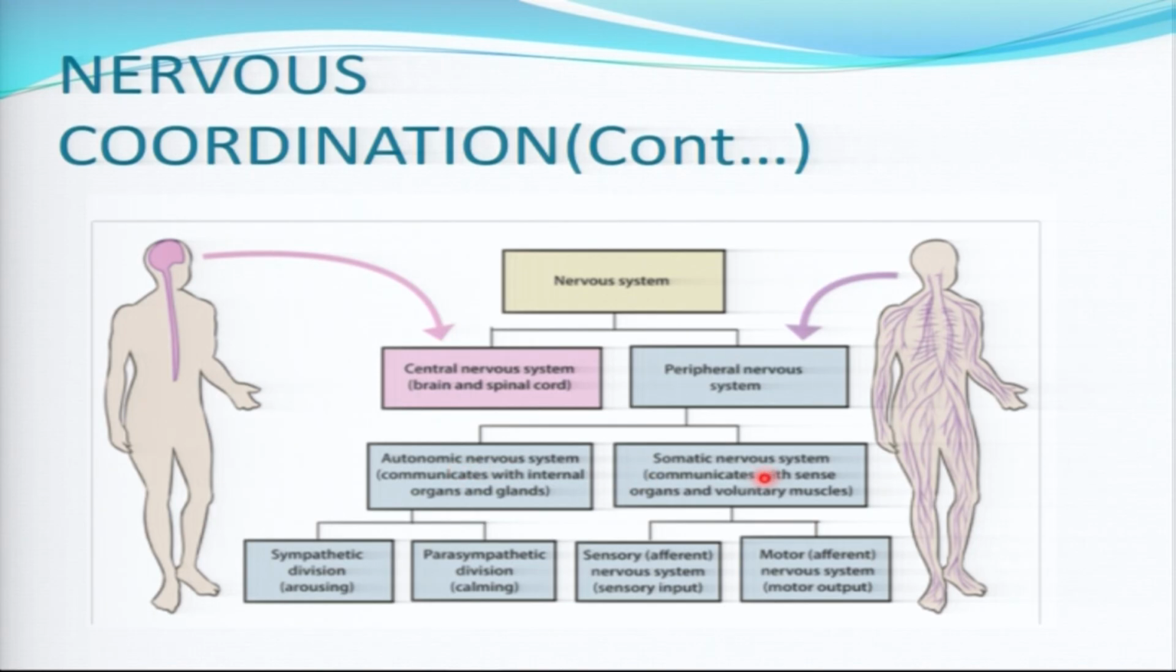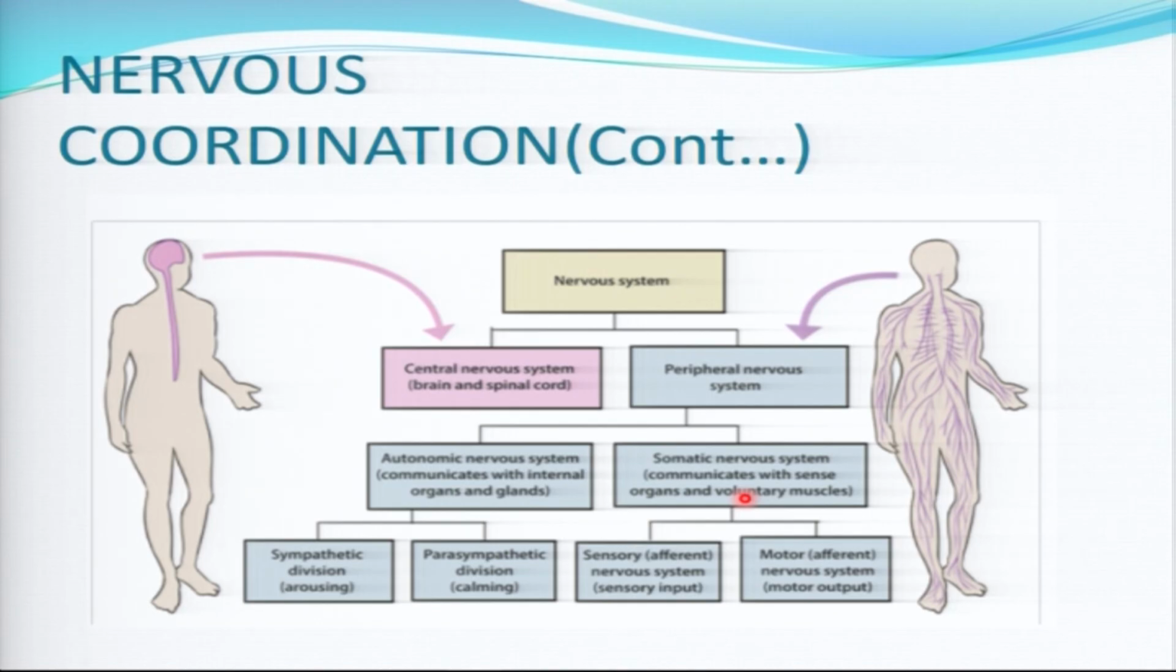The somatic nervous system communicates with sensory organs and voluntary muscles. For example, if I decide to take this ruler in my hand, this is a voluntary activity. And this voluntary activity is controlled by what? By the somatic nervous system. Are you getting this?